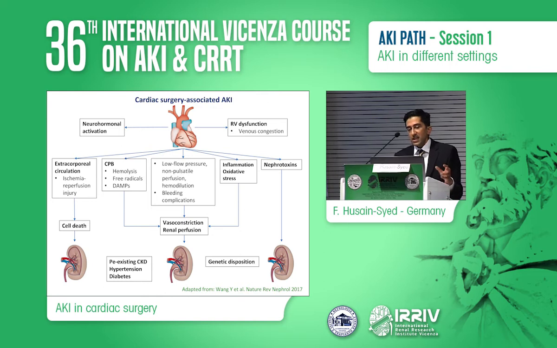So looking at AKI as a rather complex syndrome after cardiac surgery, it is unlikely, at least in my opinion, that a simple solution like taking away the cardiopulmonary bypass is likely to have a significant effect on all these variables. And so it's, of course, always better to take a step back and try to identify the high-risk patient preoperatively, because we could maybe manage those patients more properly if we know which are the high-risk patients, and that includes surgical technique and how we should manage the patient perioperatively.